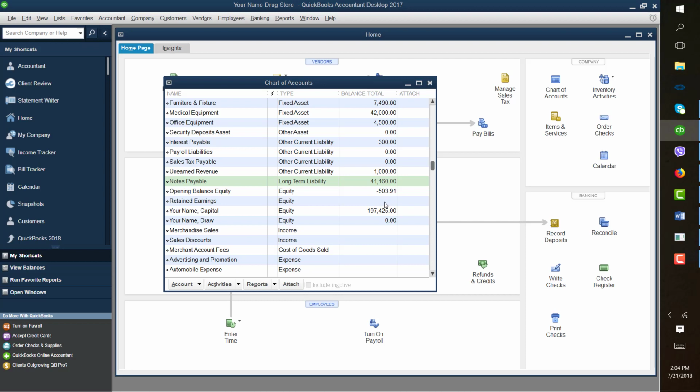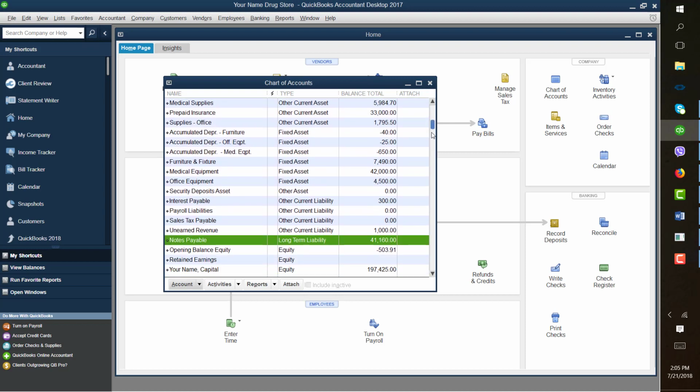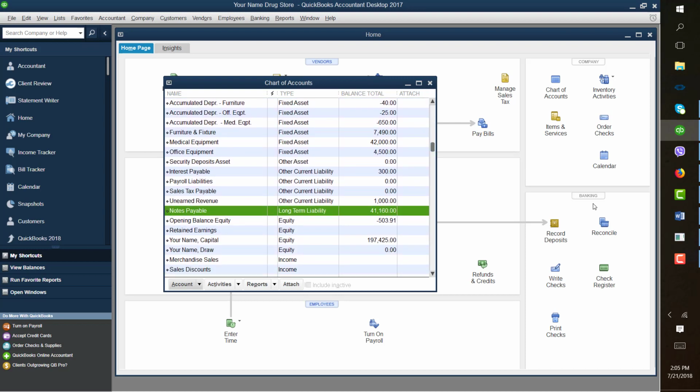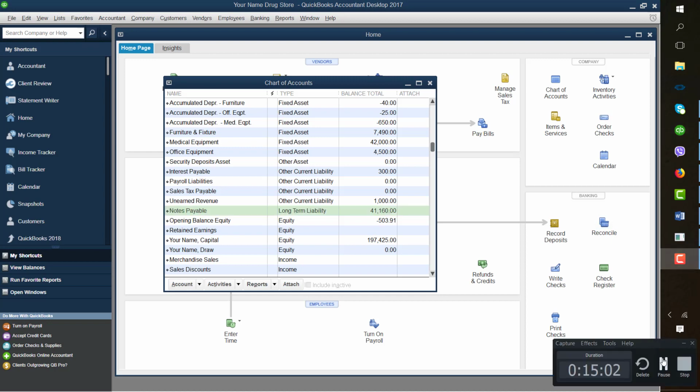The reason why this has that amount for the opening balance is you need to clear this once you set up the opening balances for the accounts receivable and the accounts payable. So once everything has been entered in, you should show a minus $503.91. And you can move on to the next problem, setting up 6.3 and 6.4.